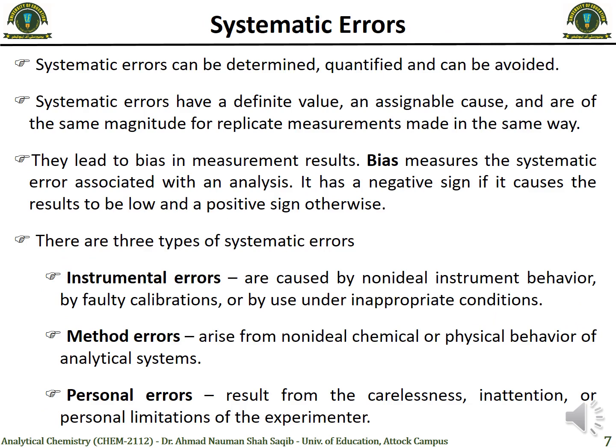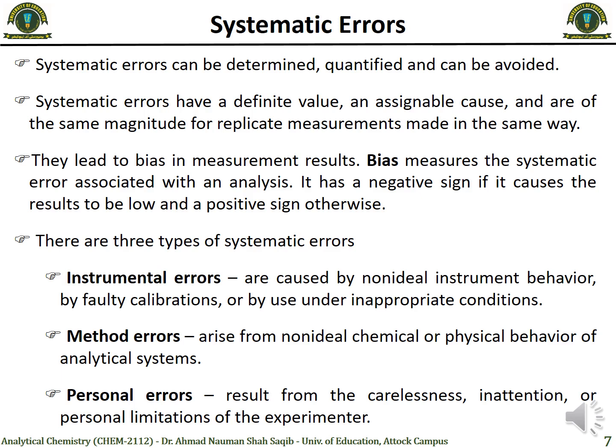Let's discuss the systematic errors. Systematic errors, as we already discussed, can be determined, can be quantified and can be avoided. These have a definite value and a definite cause, which can be determined, and mostly the magnitude of error for systematic errors is constant for experiments performed in the same manner. These kinds of errors result in bias during the measurement. Bias is the way to measure the systematic errors.